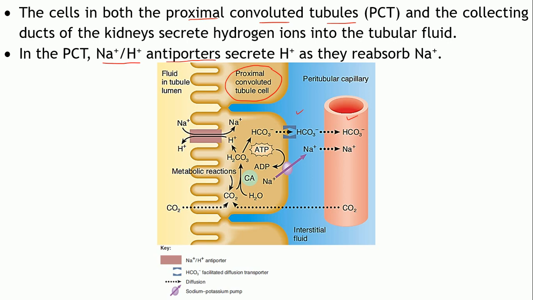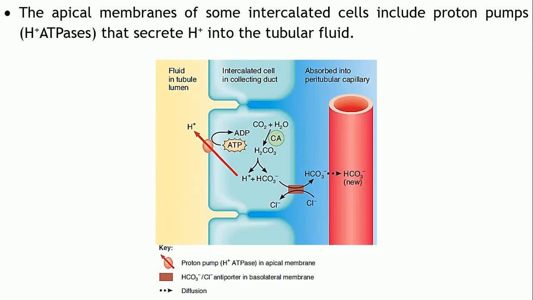It results in reabsorption of sodium ions, but at the same time what is happening to your H plus ions? Yes, they are getting secreted into the tubular fluid. So this is how the H plus ions are secreted by this particular antiporter in the PCT. This is the main mechanism by which the H plus ions are secreted by the PCTs.